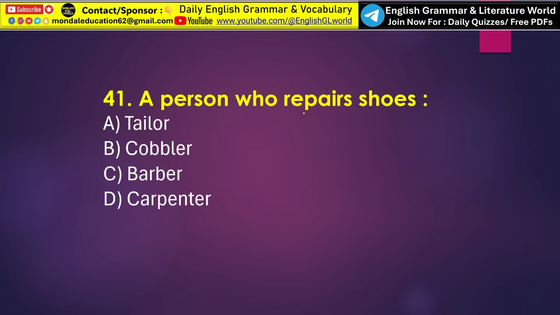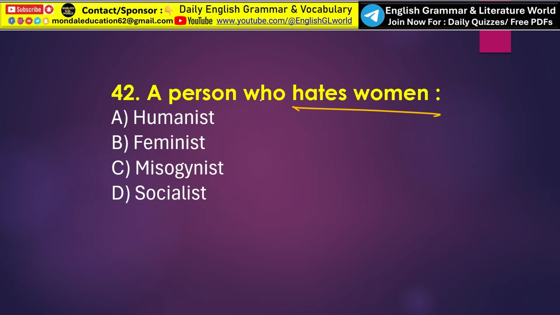Next, a person who repairs shoes. So here the correct one word substitution is option B, that is cobbler. A cobbler is a person whose profession is repairing shoes and footwear. Next, a person who hates women. So here the correct one word substitution is option C, that is a misogynist.